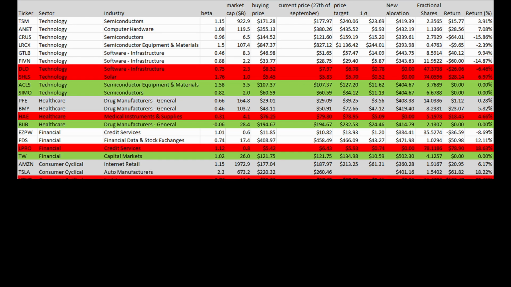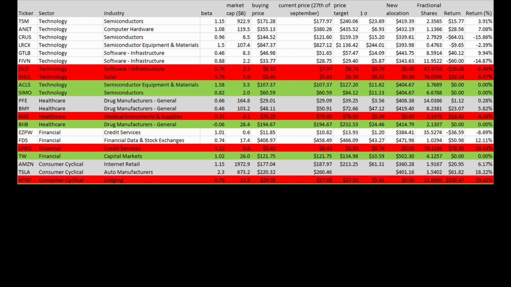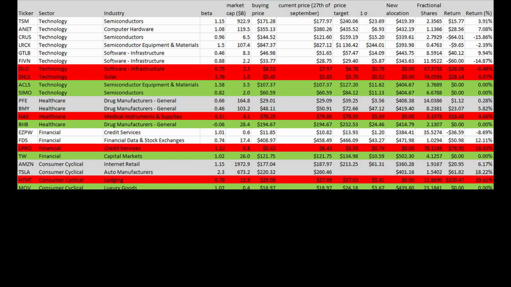The consumer cyclical sector sees HTHT, which enjoyed a 29.61% rise, being replaced by Movado Group. Movado is a global watchmaker famous for its museum dial watches and modern, elegant designs. Their blend of innovation and style keeps them a favorite among luxury watch enthusiasts.